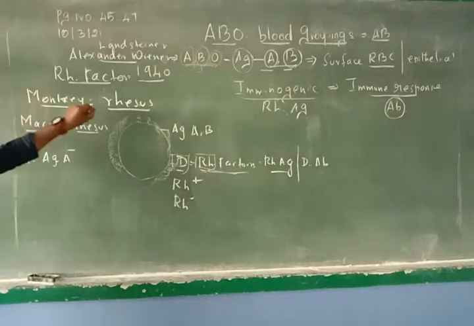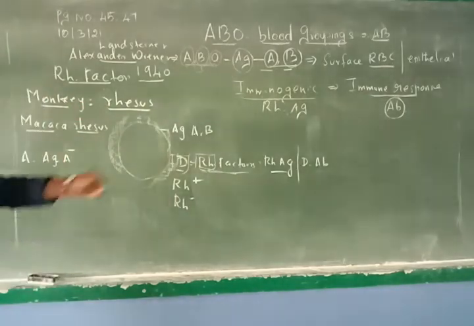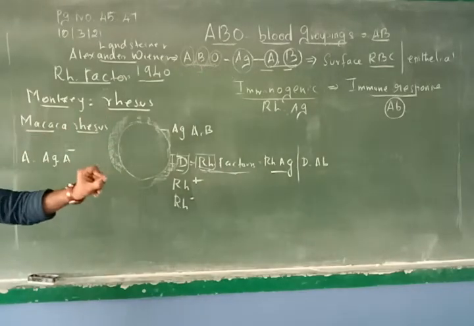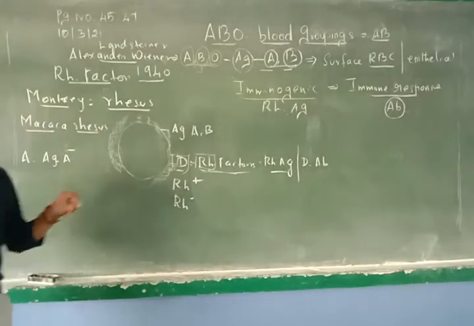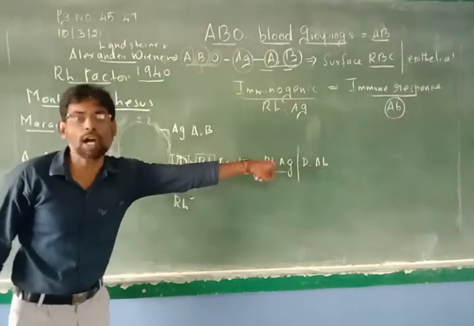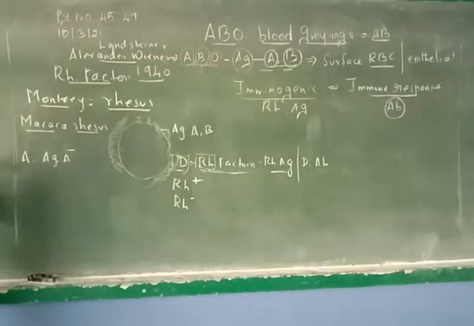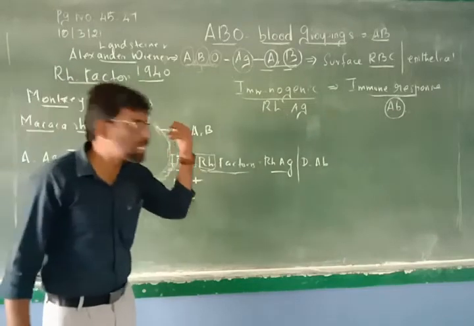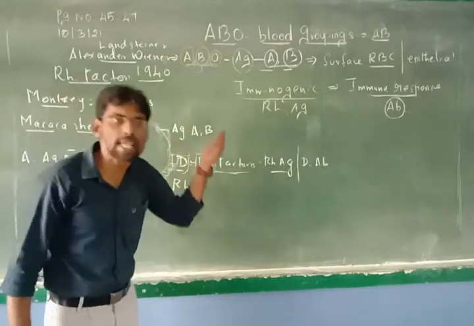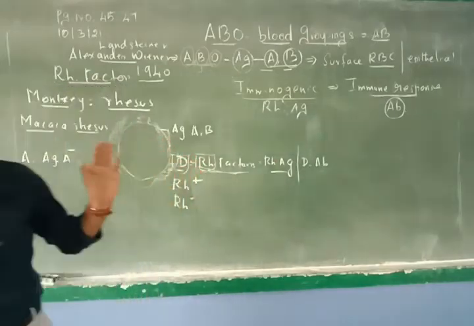So they named that RH antigen. The same antigen they found in the human blood of certain persons. If it is present, they are called RH positive. That means they will have antigen and antibody for RH. If it is not present, they are called RH negative. In the sense, they don't have RH factor, that means they don't have RH antigen or RH antibodies. Understand? Right.